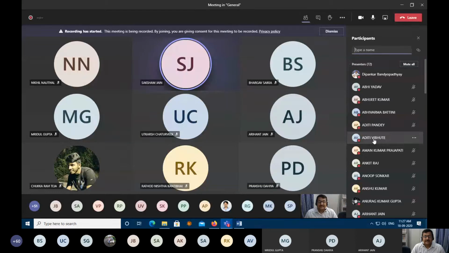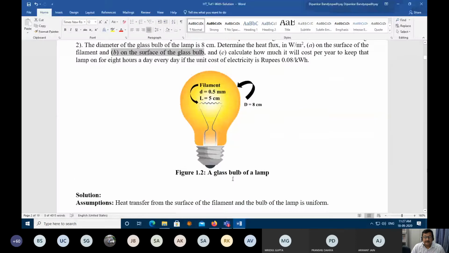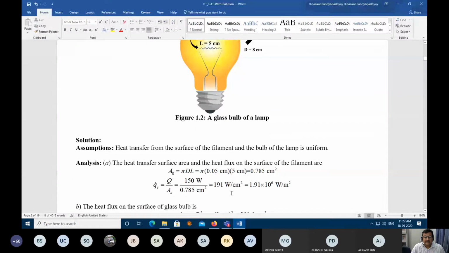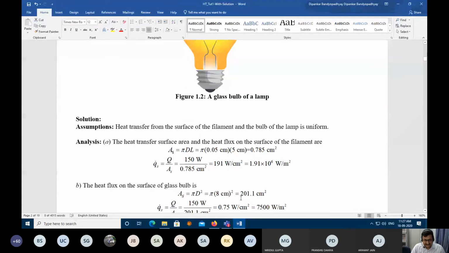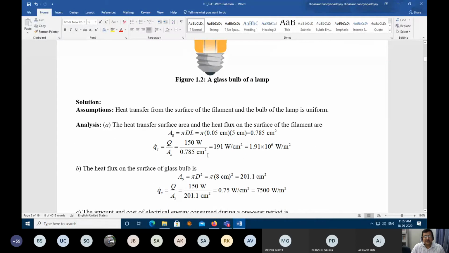Sir, yes, actually, sir, I have a doubt. Sir, how would we calculate the sign for the flux in the B part? Sir, wouldn't it be negative because the system is losing heat here through the glass sphere surface? Yes. Not only negative in the B, A also it is negative because now system is losing energy and surrounding is gaining energy. So in both the situations, the sign will be minus.